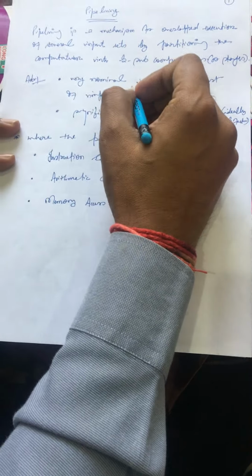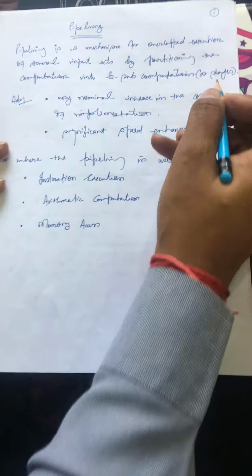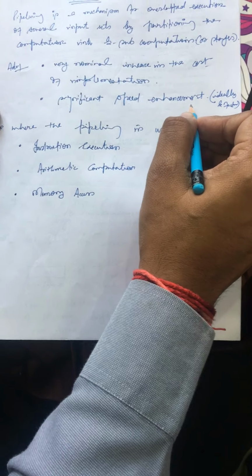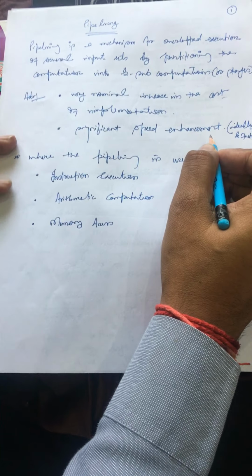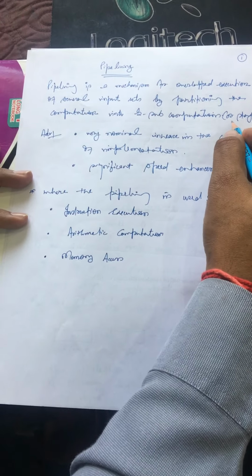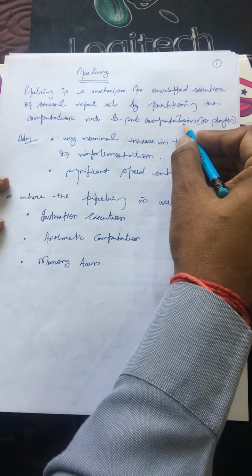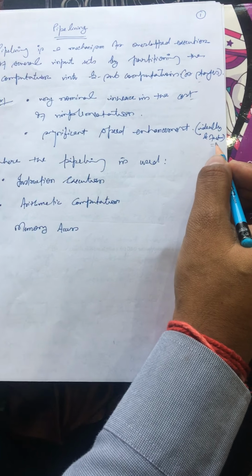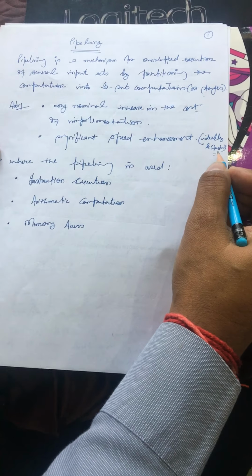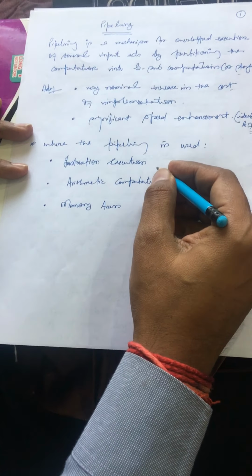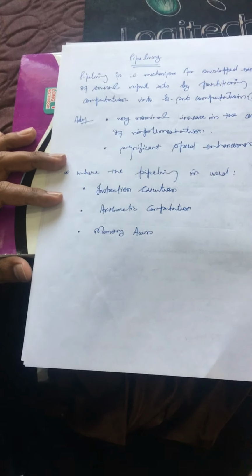And what are the advantages? The advantages are a very nominal increase in the cost of implementation, and a significant speed enhancement or improvement. Ideally, this is the k factor. If I have divided my computation into k stages, that means ideally we are improving our performance by a factor of k. And in general it is used in instruction execution, arithmetic computation and memory access.